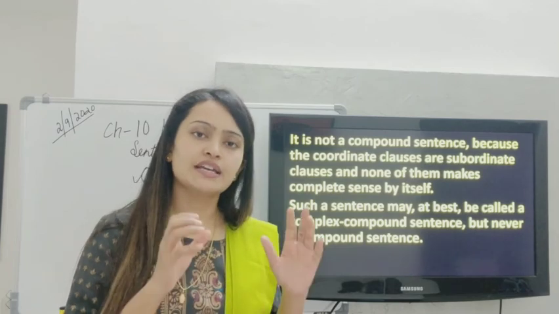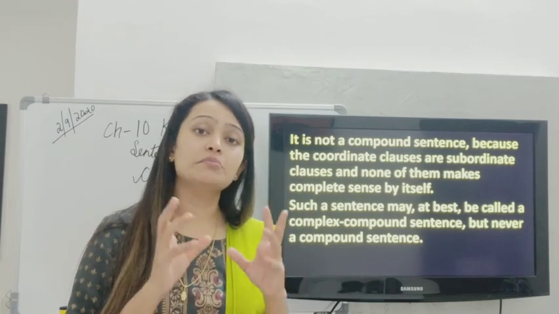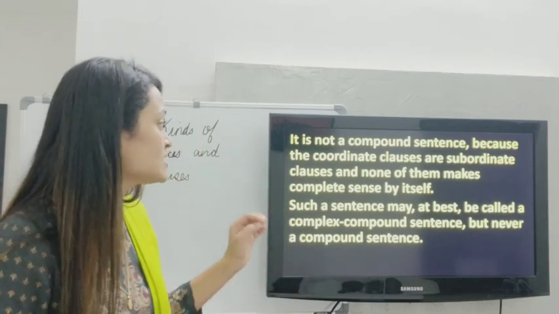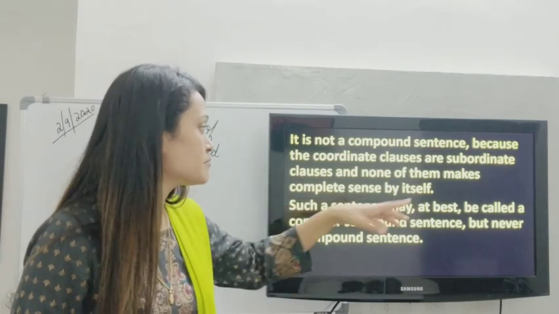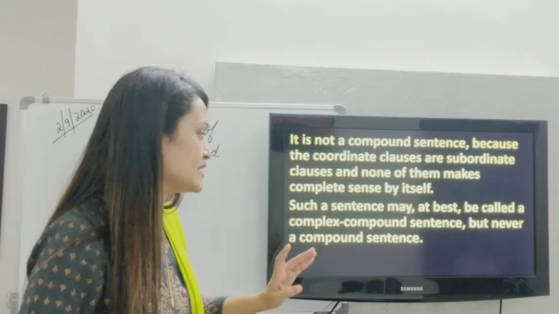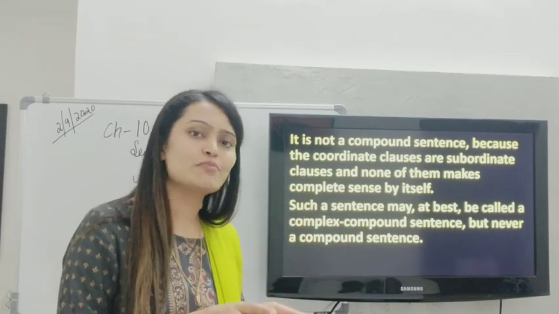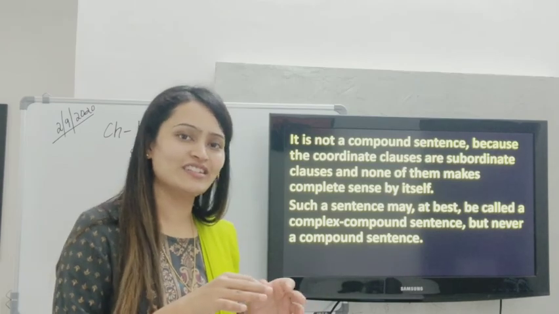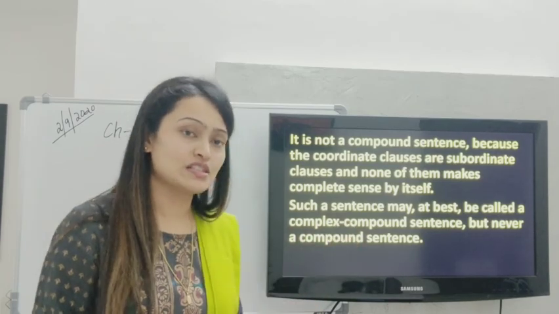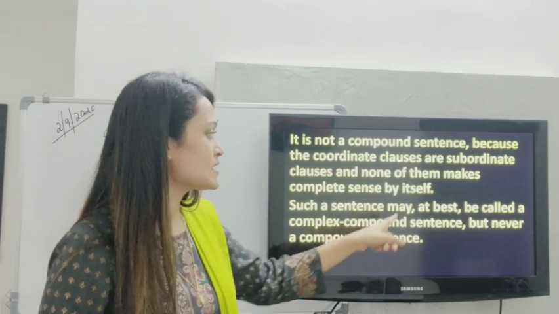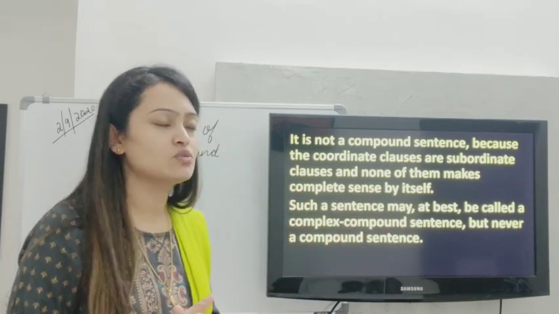If you remember, in compound sentences you had main clauses, not subordinate clauses. Such a sentence may at best be called a complex compound sentence. So we have an idea that the complexity is because of the subordinate clauses coordinating each other and not the main clauses. So it cannot be called a compound sentence, but it can be called a complex compound sentence, but never a compound sentence.